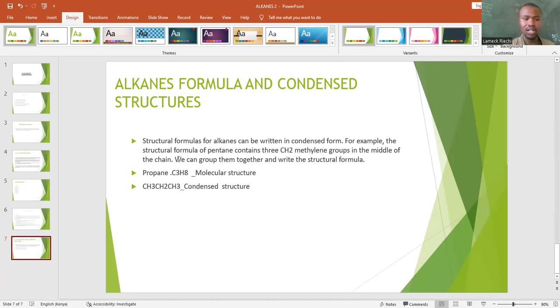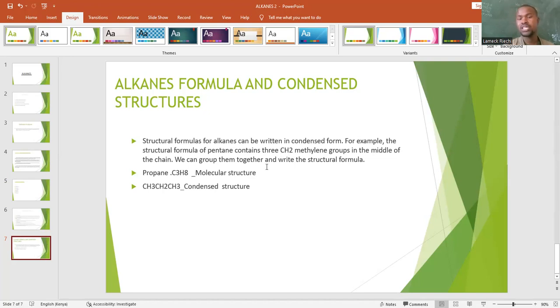For example, pentane, remember it's number 5, has the formula C5H12. If we are going to condense it, we will have CH3, three CH2, CH3.